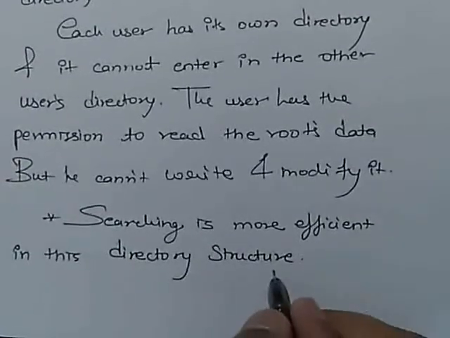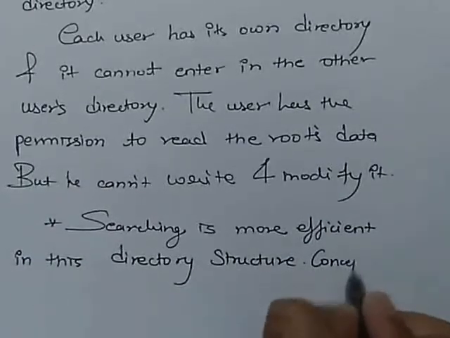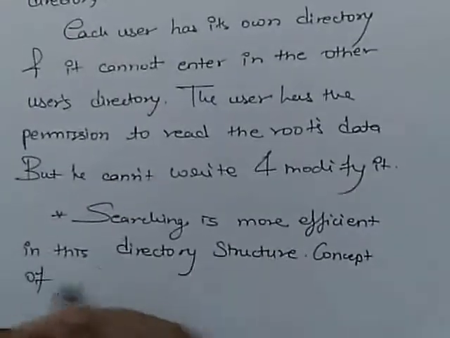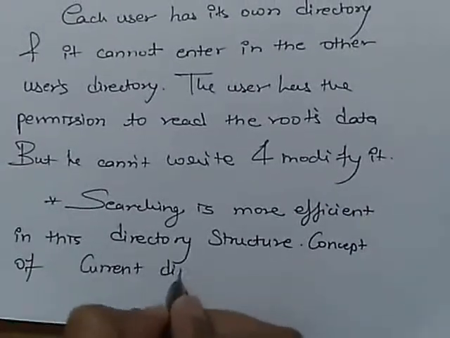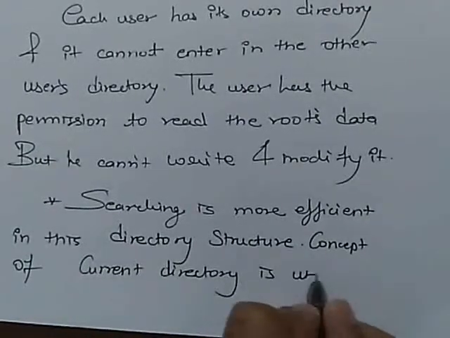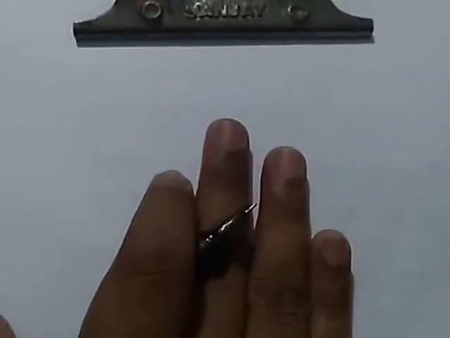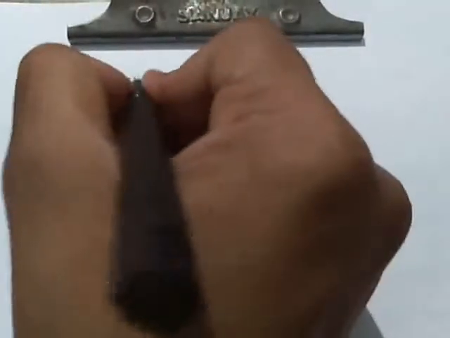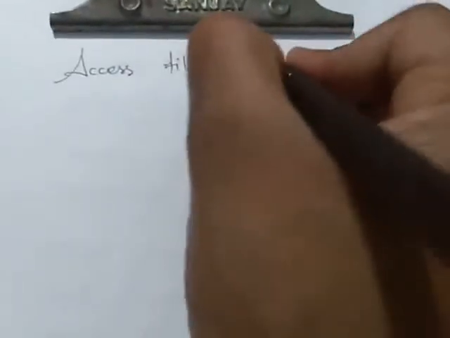In this, the concept of current directory is used. Now, in a tree directory structure, we can access a file in two ways.